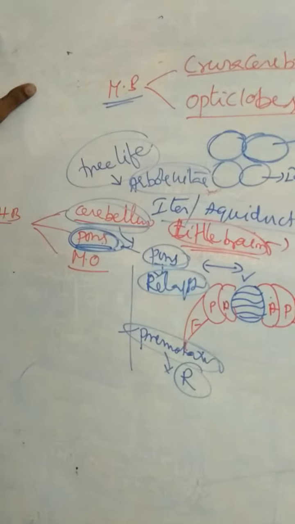Arbor vitae is the tree-like structure present in the cerebellum. In the hindbrain, the cavity of the hindbrain is called the fourth ventricle or metacele.